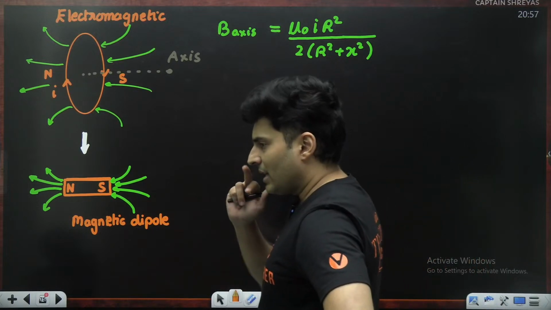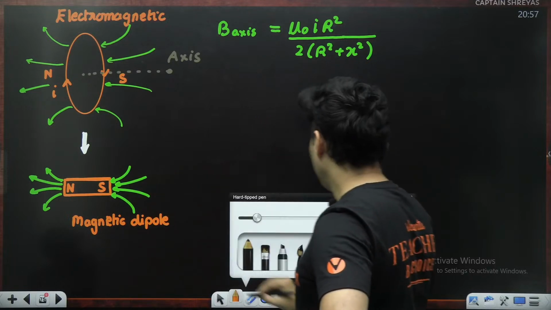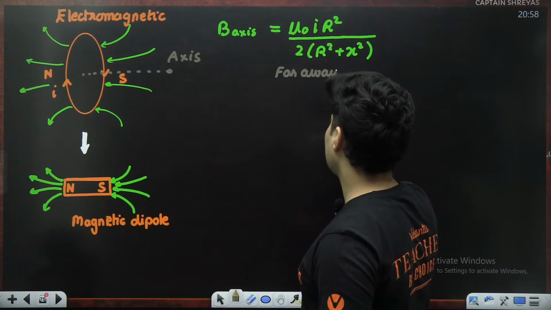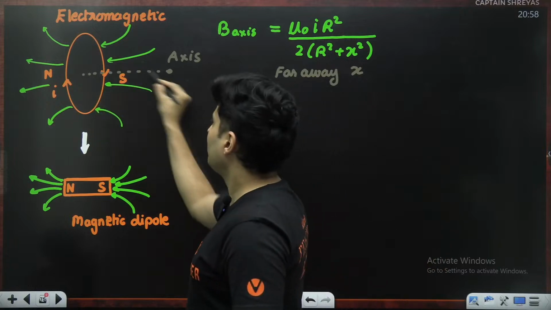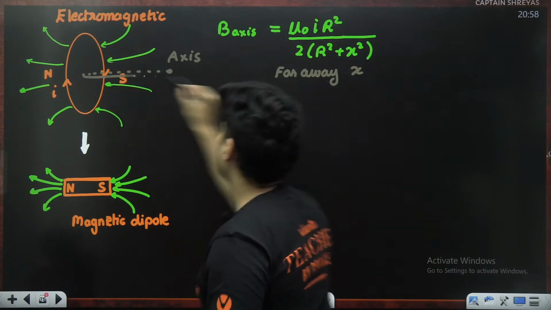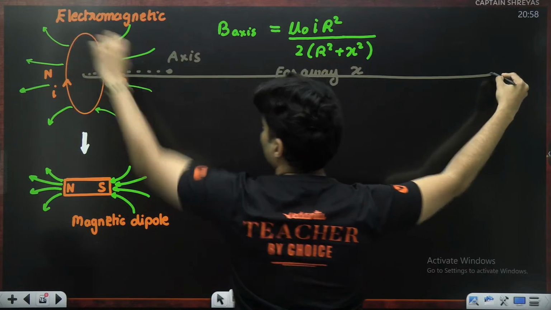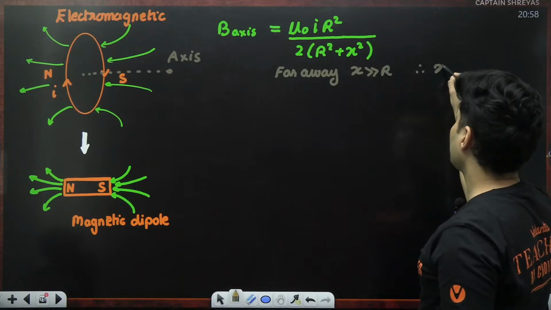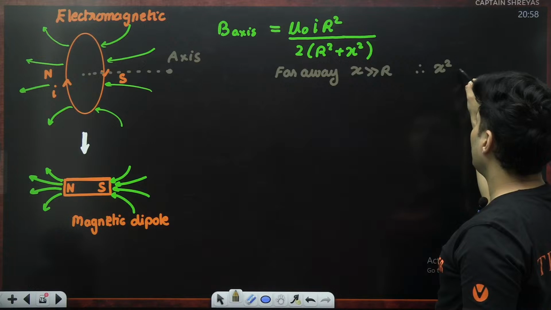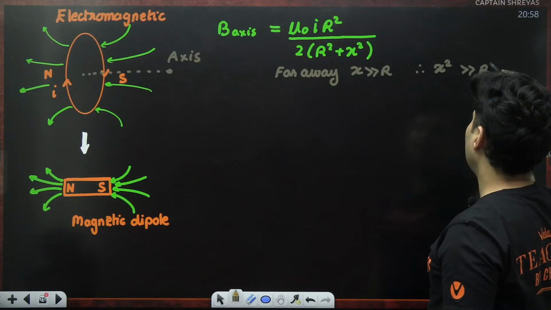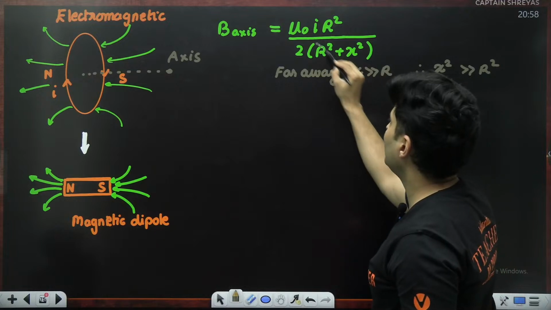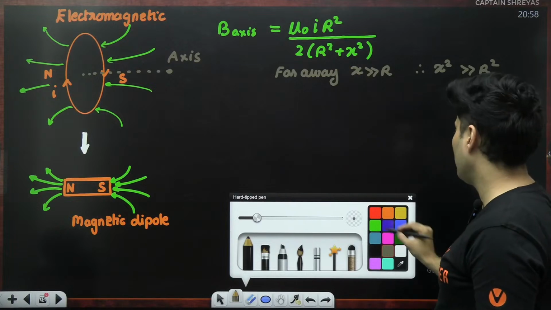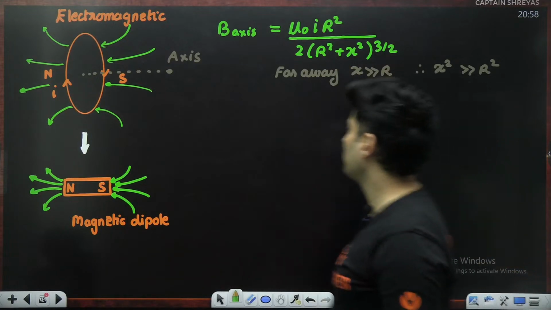Now I'll do one thing. Let me go to a faraway point. If I am really far away on the axis, then my value of x will be much larger than the radius. Imagine I am so far away that this length is much larger as compared to the radius. So x is much larger than r, which also means x square will be more prominent as compared to r square. So I can completely ignore r square in front of x square. By the way, I forgot 3 by 2 over here, writing it now.